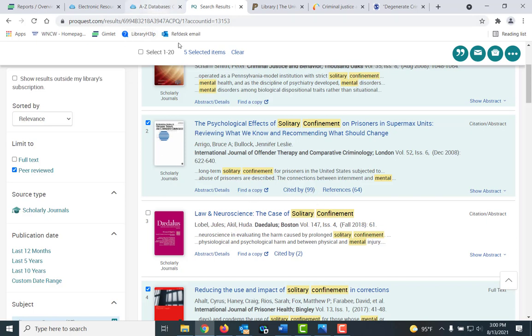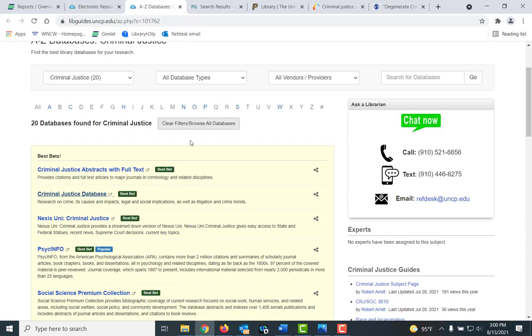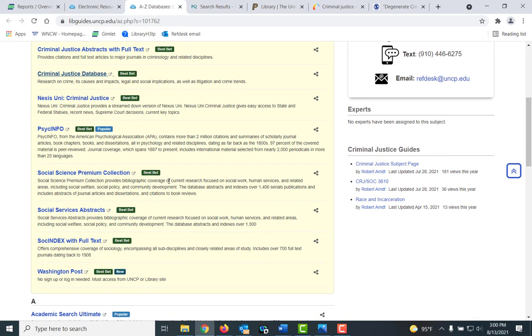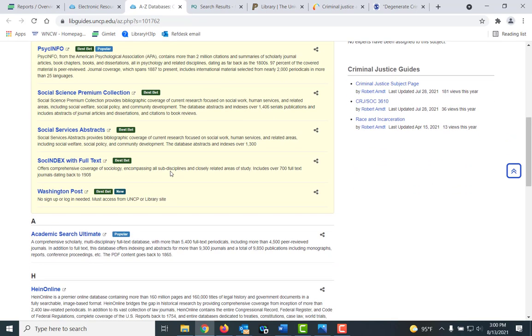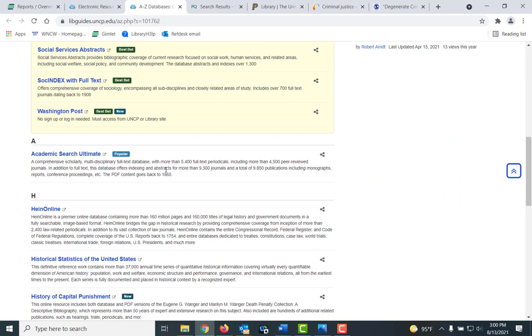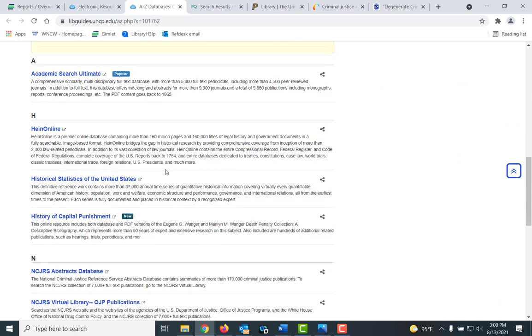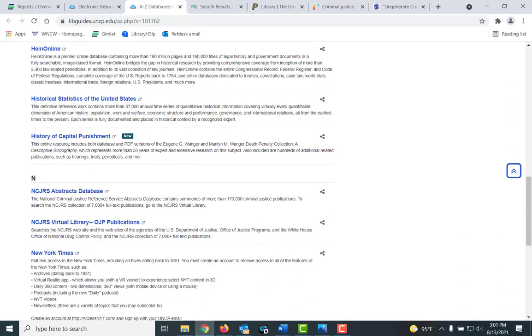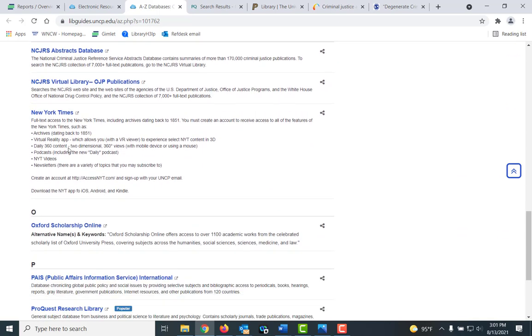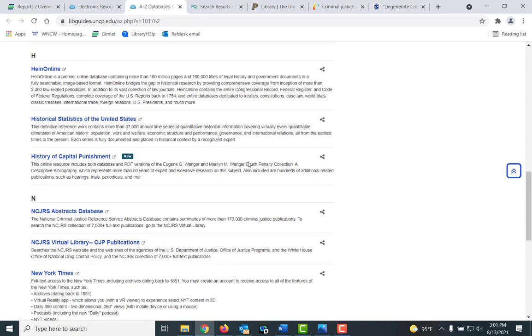As you probably, I'm going to go back to the database subject page. There are other databases. There are some in LexisNexis or Nexus Uni, but you will see others listed. If you're doing criminal law or some other aspects, HeinOnline is a legal database. It is more law books, law reports. You could search that, but I would be hesitant to it depending on your class. So you can do all those.